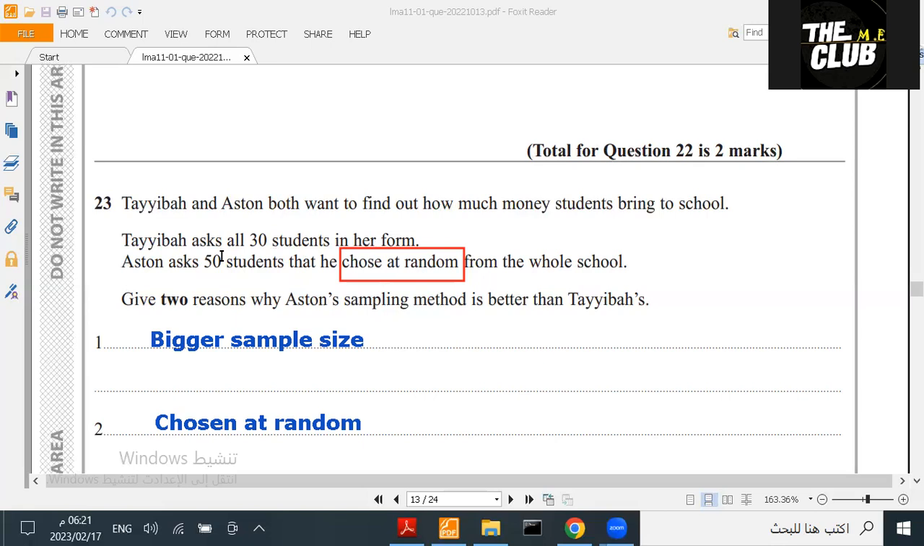And because they are random, it means a range of different year groups, not the same year for all of them. Those were chosen by her from the same year. I'm assuming that Tiaba is a girl. So same year versus a range of different year groups. These are the examples of the difference between them. You can go with bigger sample size and chosen at random. That's it for this question. I hope you understood the idea. Now let's move on to the next question.